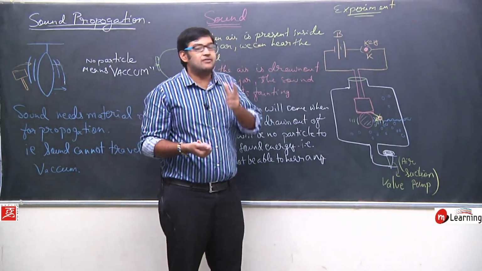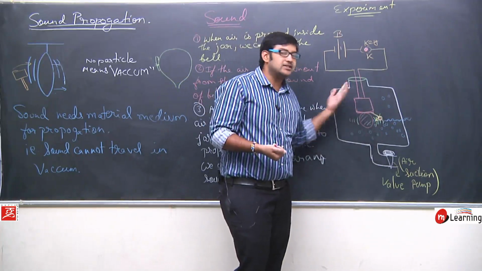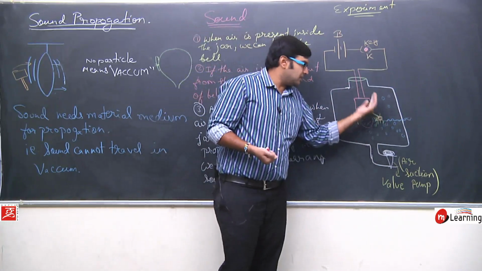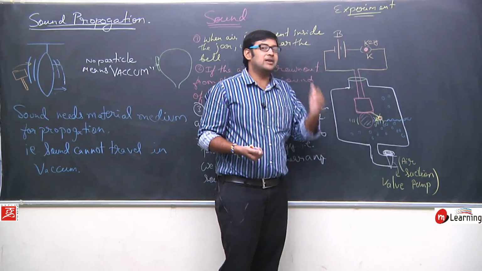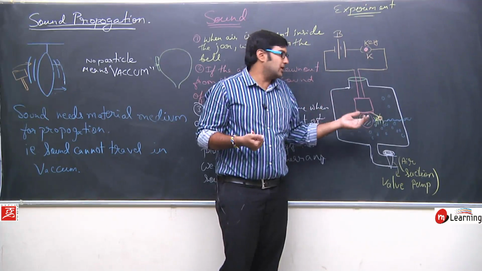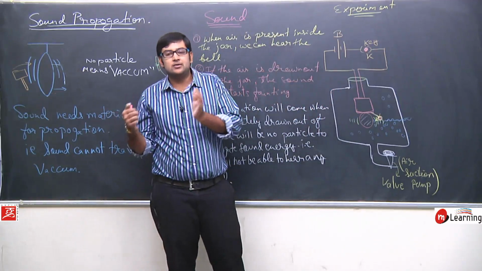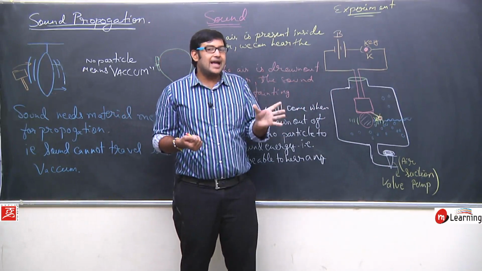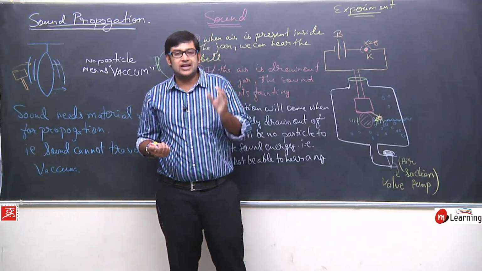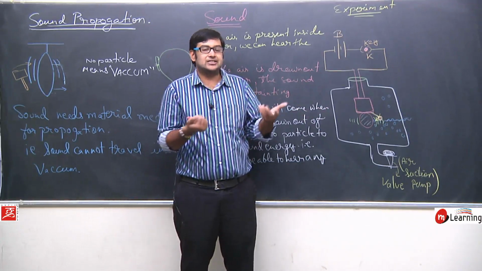One more important conclusion that we can draw is that if the particles of air are in bulk, okay, if I increase the particles, or for example, if there are fewer particles, the sound heard will be less. Okay, the propagation of the sound will be less. But if there are more particles, then the sound propagation will be more. So just compare the three types of matter, that is liquid, solid and gas. Okay, in gas there are fewer particles, in liquids there are a bit more particles, but in solid there are maximum particles. Okay, the number of particles in solid is more compared to gas if we take the same volume.